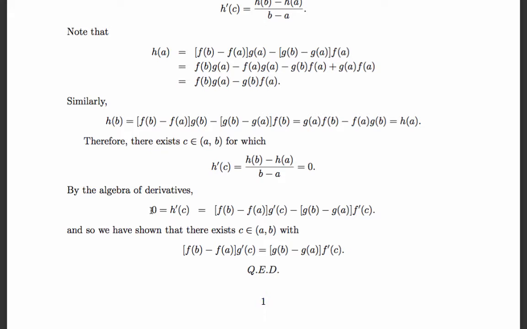Therefore, 0, which equals h prime of c, equals the change of f over the interval times g prime of c minus the change of g over the interval times f prime of c, which essentially proves our result, that the change of f times the slope of g in the interior equals the change of g times the slope of f at that same point in the interior. And we've proven our result.